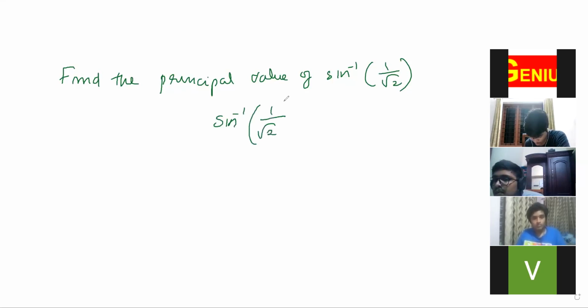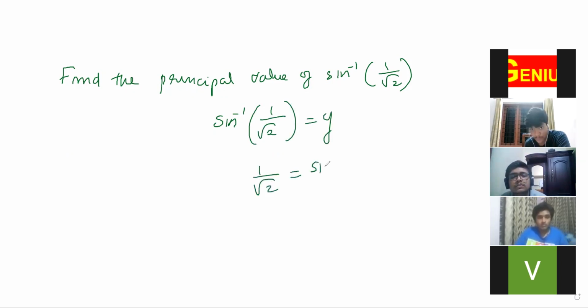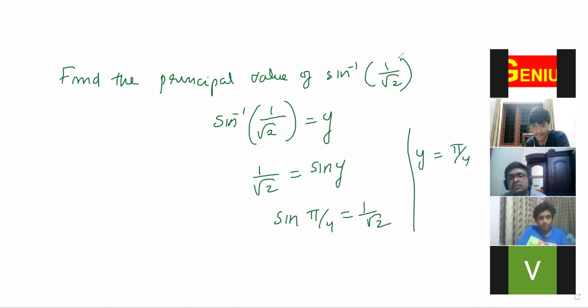Sine inverse 1 by root 2, you have to take as y. Then 1 by root 2 is sine y. So what is y? We know that sine pi by 4 is 1 by root 2. So y is equal to pi by 4. This is just the step for your 12th standard exam.